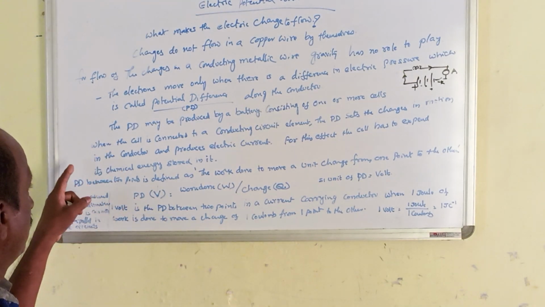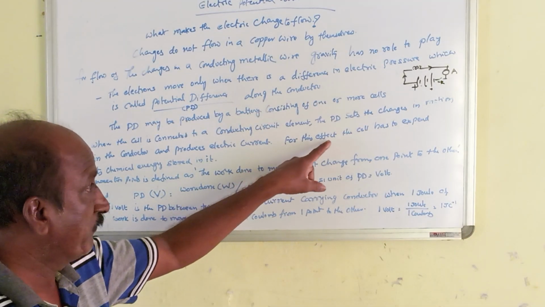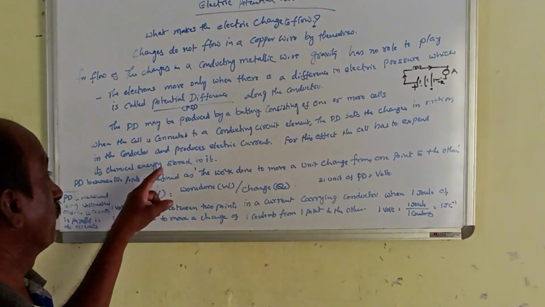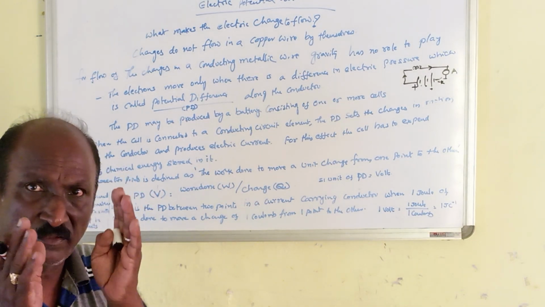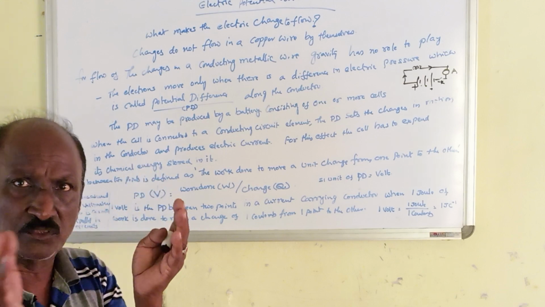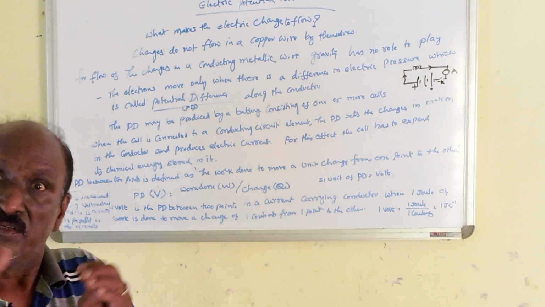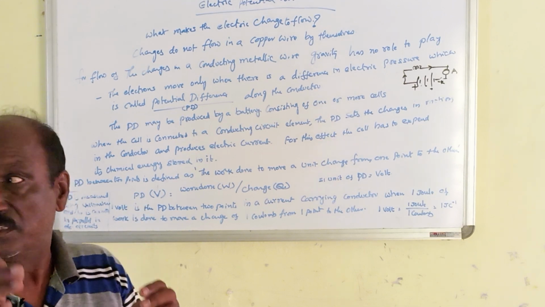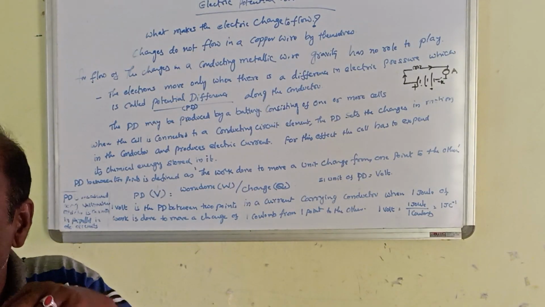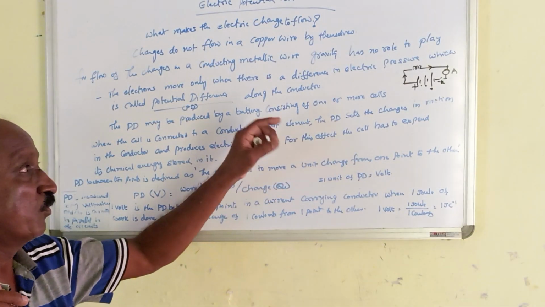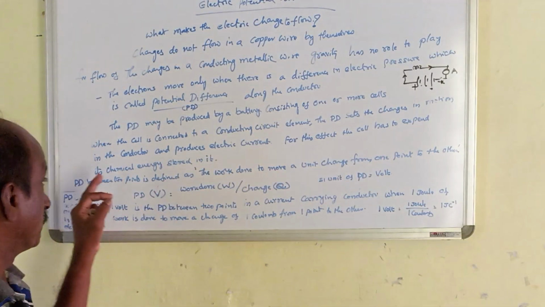That is why I mentioned that for this effect the cell has to expend its chemical energy stored in it. Anode and cathode will be there, and the flow of charge carriers towards both electrodes is a continuous process. Thereby the capacity of the battery goes down continuously because of this expenditure of its energy.